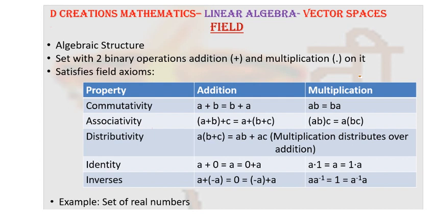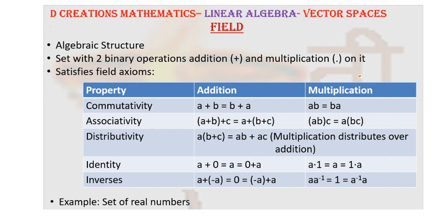Then there is distributivity. Here multiplication distributes over addition. So if you are multiplying addition of b plus c with a, that means a into b plus c, it is equal to ab plus ac.